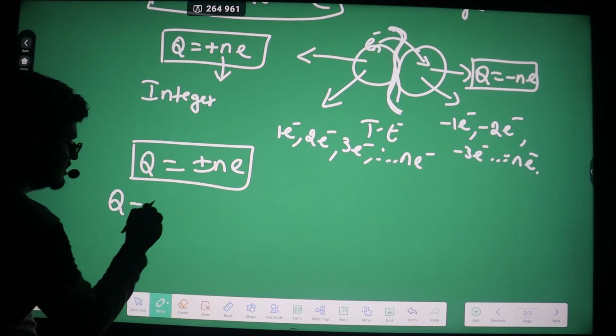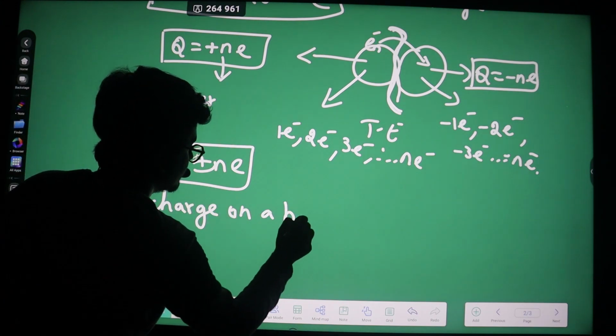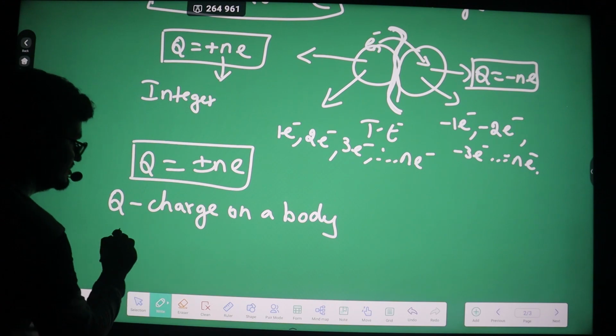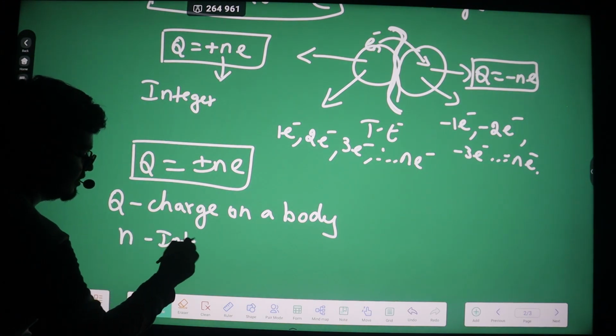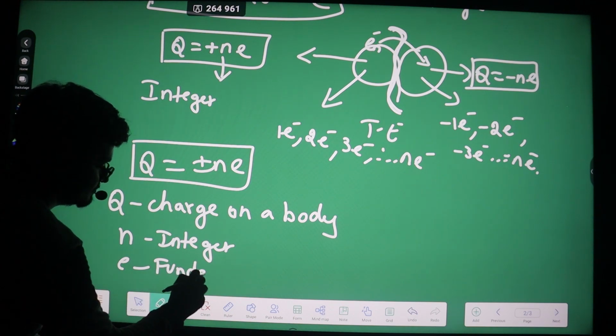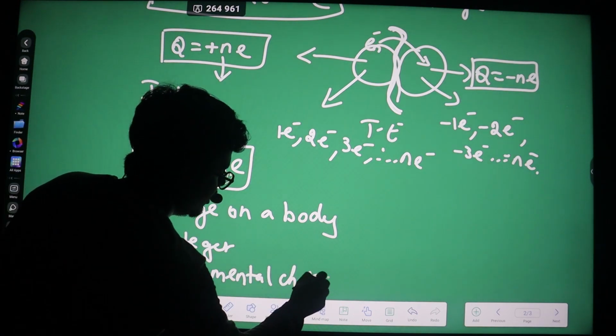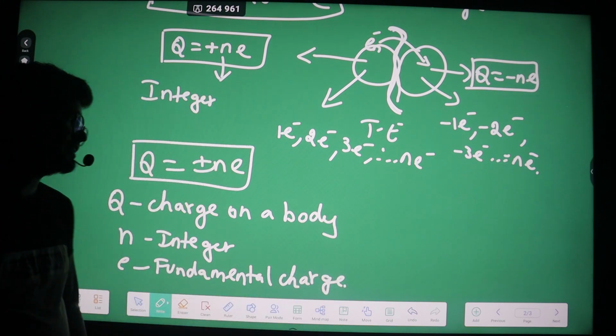Q is nothing but the charge on a body, N is the integer, and e is the fundamental charge. And what is the value of e? 1.6 into 10 to the power minus 19 coulomb.